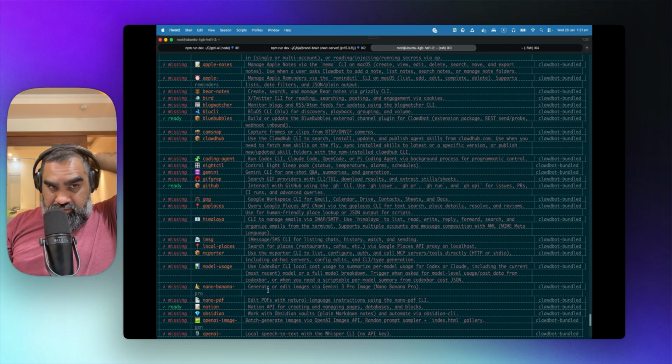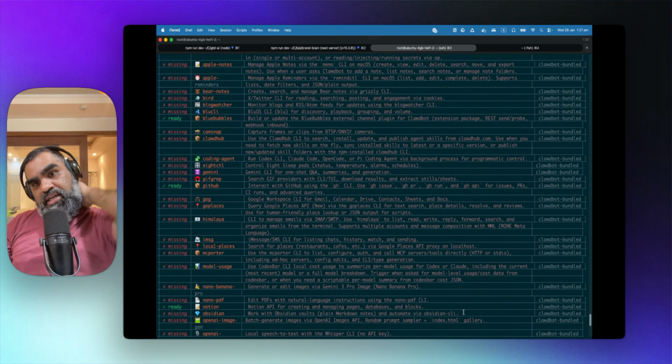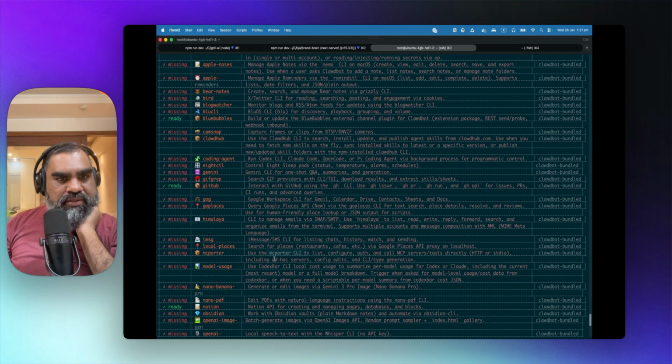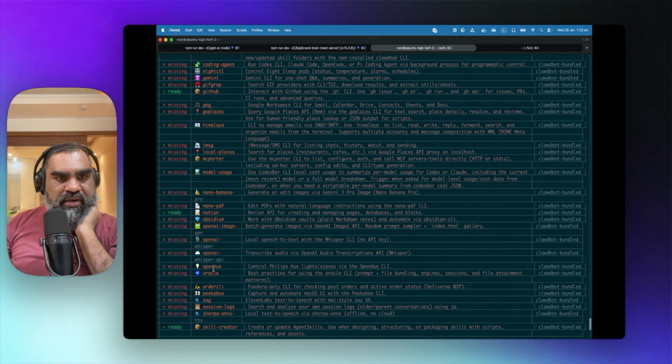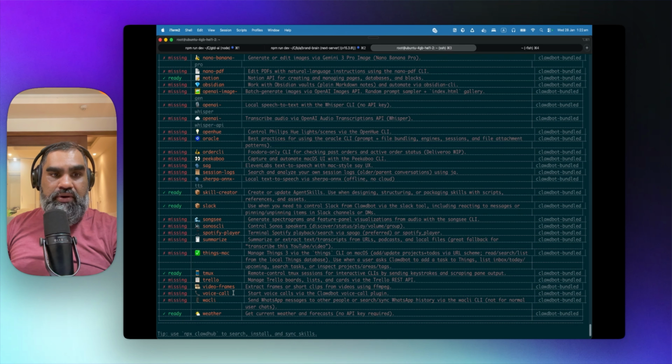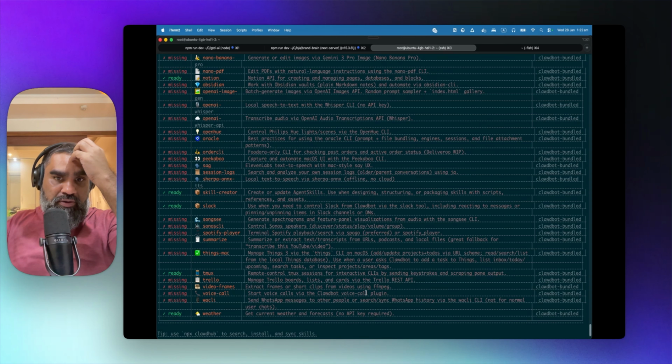Obsidian. I use Obsidian mainly for my second brain. Work with Obsidian vaults and automate via Obsidian CLI. MacPorter model usage, OpenAI Imagen, Whisper API. That's probably what transcribes audio. Trello, video frames, voice calls: start voice calls via the Clawdbot voice call plugin.